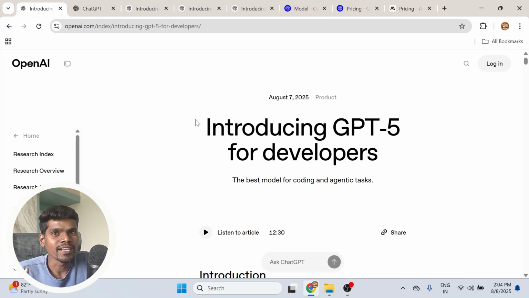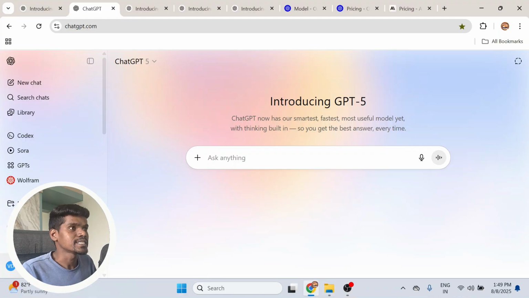Finally, OpenAI has released the new flagship model, which is GPT-5. We are going to see what is new and what is special about this model, and we are going to compare the pricing of GPT-5 with other models. Let's see. So let's start from ChatGPT.